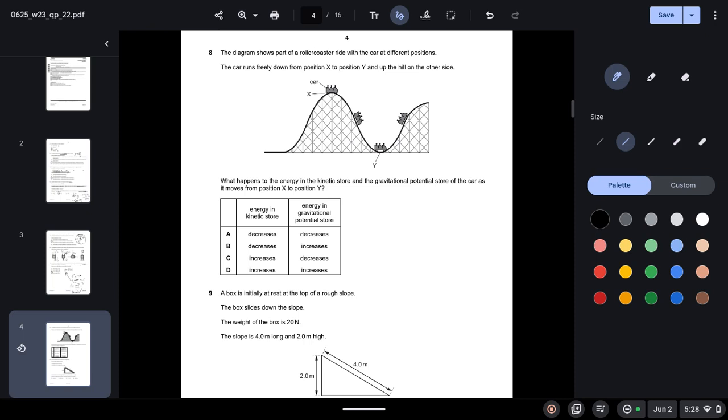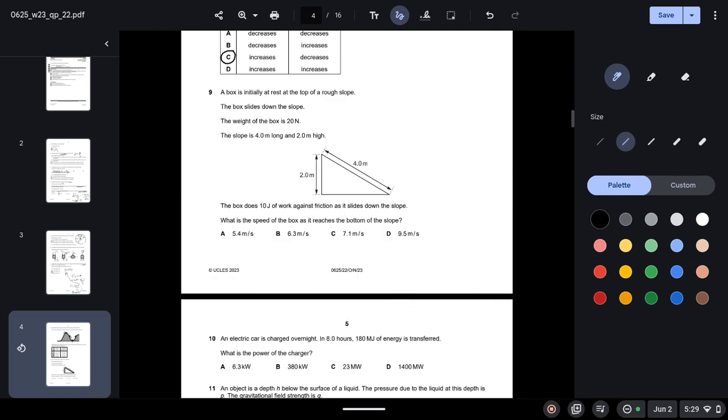So from position X, it loses all of its gravitational potential energy because the height changes, and it converts into kinetic energy. So option C will be correct, because there is an increase in the kinetic energy as it goes downwards, and because there is a loss of height, there is a decrease in the gravitational potential energy.